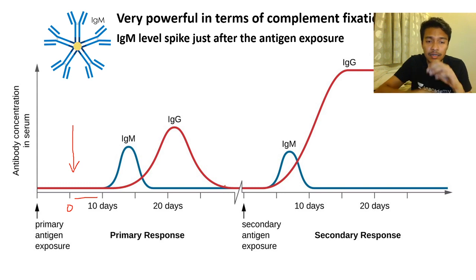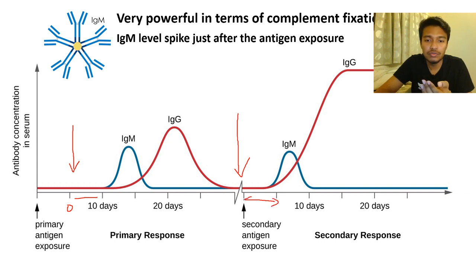What would happen is your antibody level in the serum would drop, because there are not too many circulating plasma cells or too much serum antibody, so the level would drop. But let's say after 2 or 3 months you are getting the same pathogen infection, a second exposure by the same antigen. Now what you would see is the lag phase is very small.